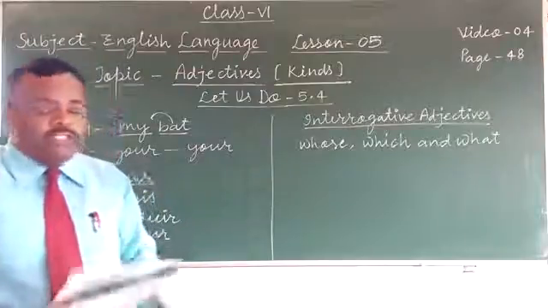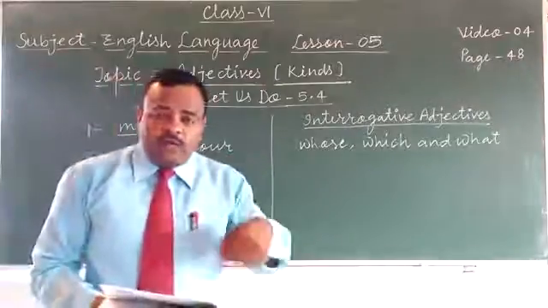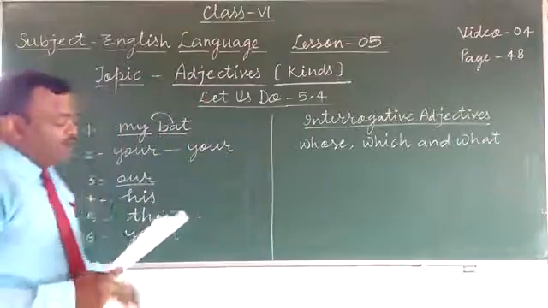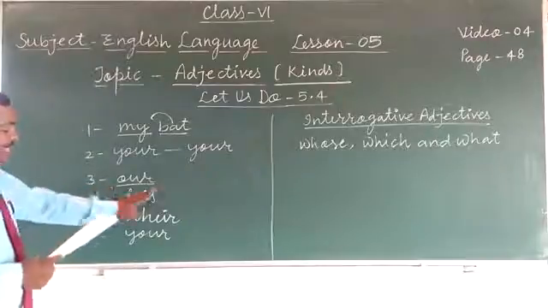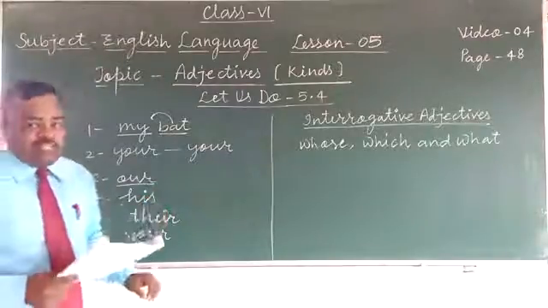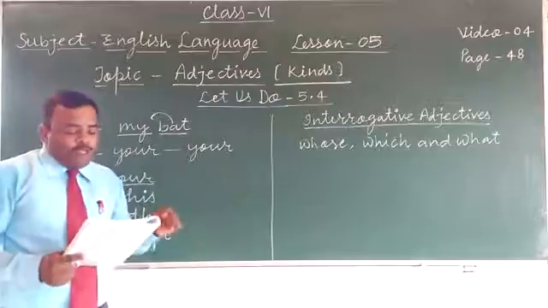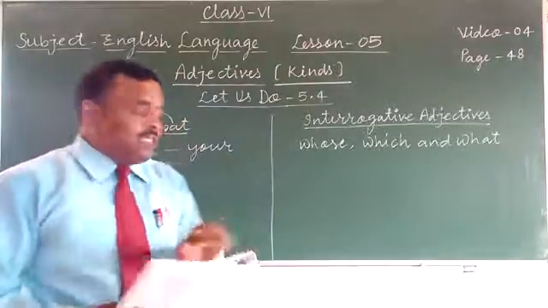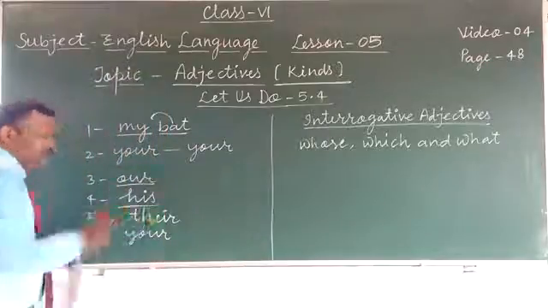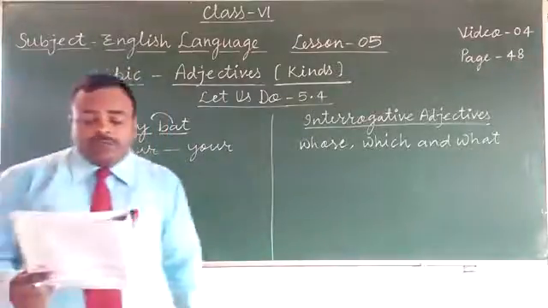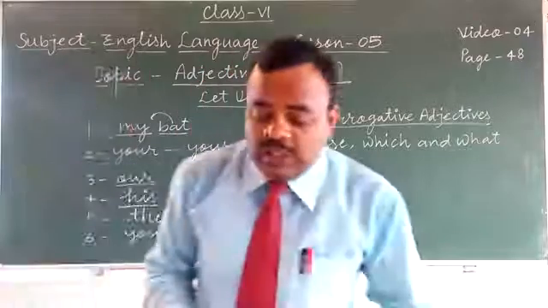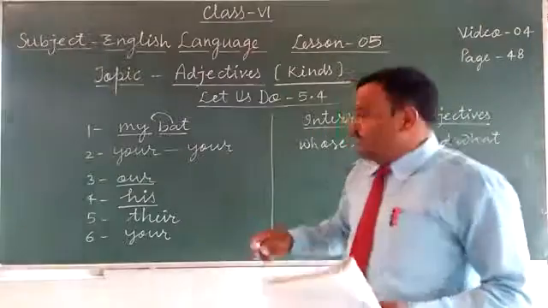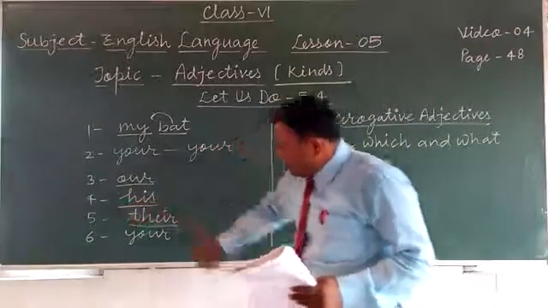Fourth, he will join the trip. The subject is he. So what will be the possessive of he? His. Okay, he will join the trip after getting his father's consent. Consent means permission. So his is here a possessive adjective. Fifth, they boarded the train without their tickets. The subject is they, so its possessive will be their.